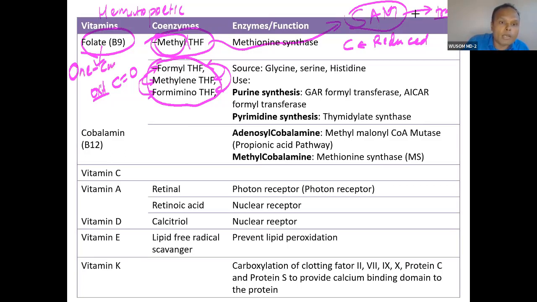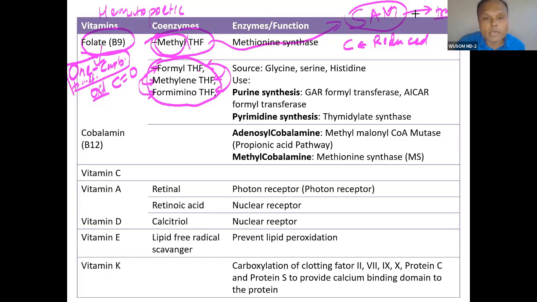So the metabolism involved in one carbon transfer is folate metabolism. Group this into two: one group is oxidized carbon containing folate, the other is reduced carbon containing folate. Reduced carbon is methyl, and this reduced carbon containing folate transfers its methyl group through a specific pathway.